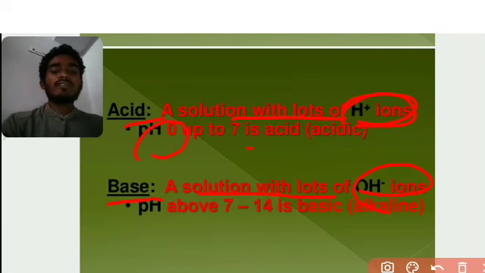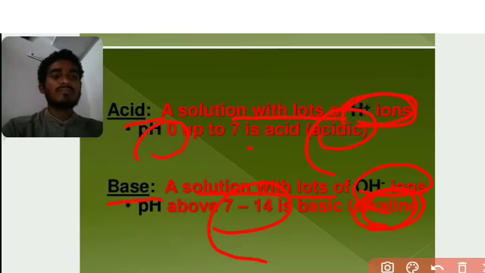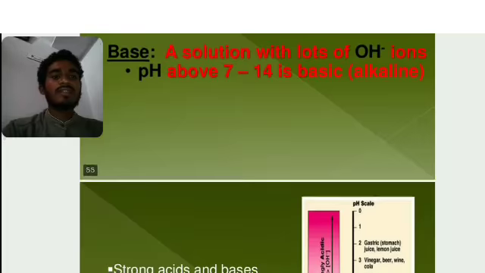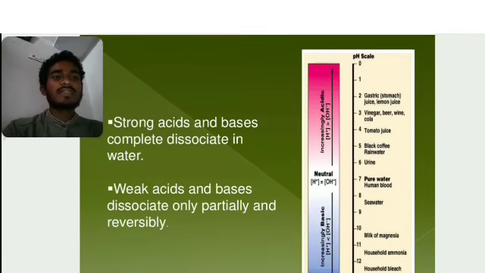When we talk about bases and acids, an acid carries H plus and a base carries OH minus. The base has an alkaline nature and the acid has an acidic nature. The pH from 7 to 14 is the basic medium. Finally, this is the pH scale.